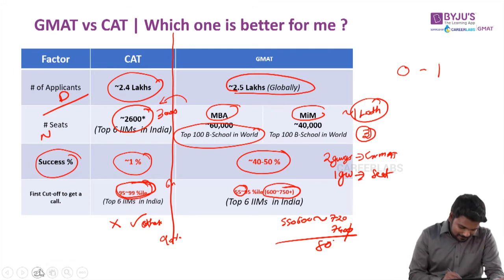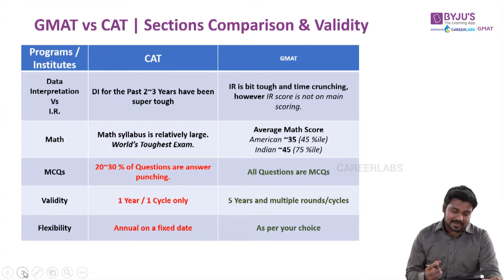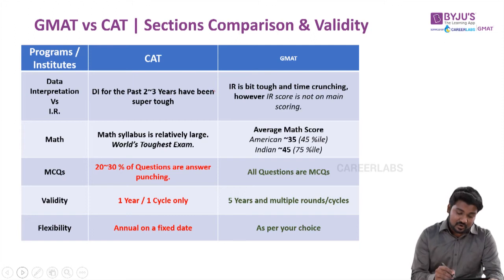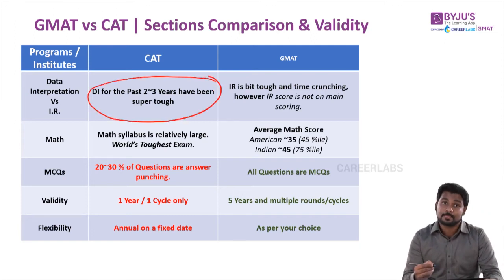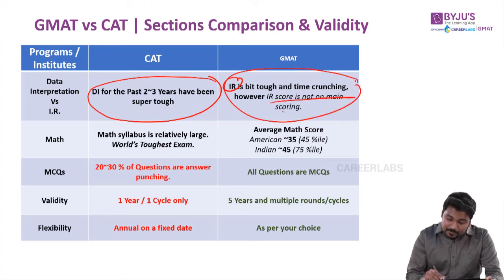Let's go further. Now let's look at the sections, which section is easier in which exam. If you look at CAT, as I already told you, this section called data interpretation has been very tough for the past 2 to 3 years. Similarly in GMAT there is a section called integrated reasoning, very similar to DI in CAT, and it is also equally tough. I'm not saying it's much easier, but the irony is that your integrated reasoning score is not considered as part of your main score.